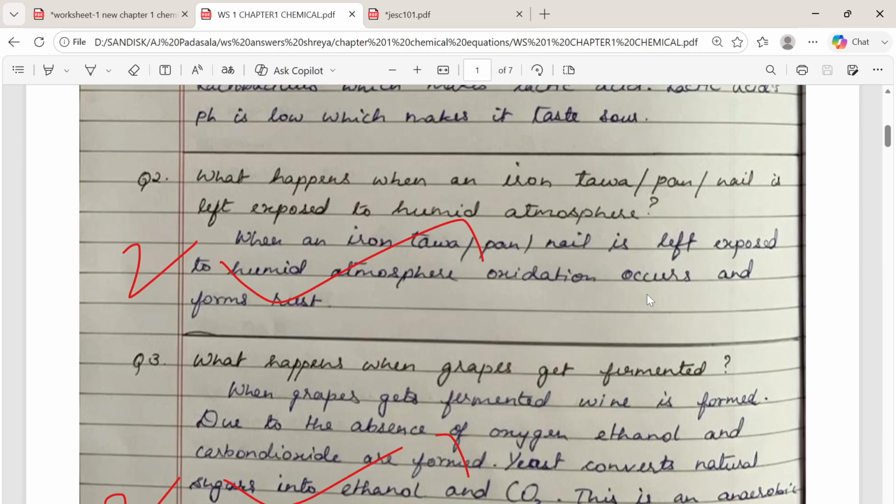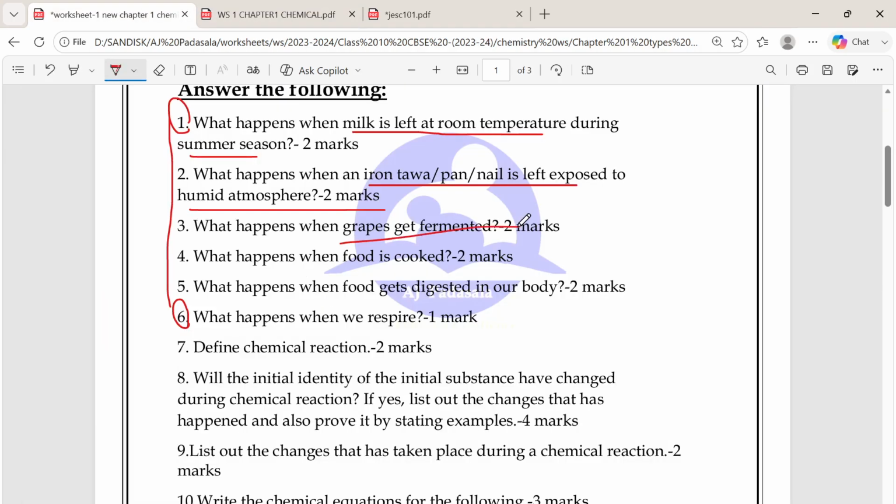Iron reacts with atmospheric oxygen as well as humidity, and it changes into iron oxide, and that iron oxide is the reason for rusting. So you can write the answer and also write the equation.